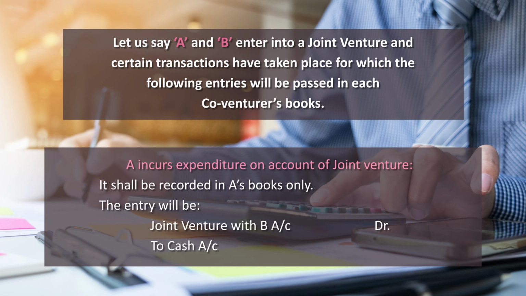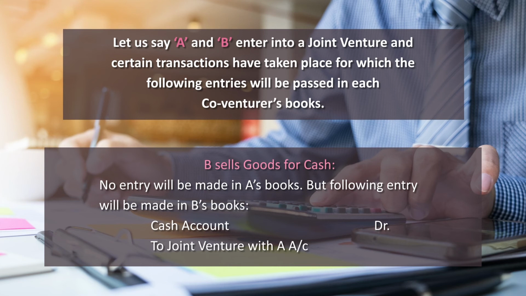A incurs expenditure on account of joint venture. So A has incurred certain expenditures on account of joint venture. So for that, joint venture with B's account debit to cash. Third one is when B sells the goods. So when B sells the goods, cash will come in, and as per the rationale of the real account, debit what comes in.